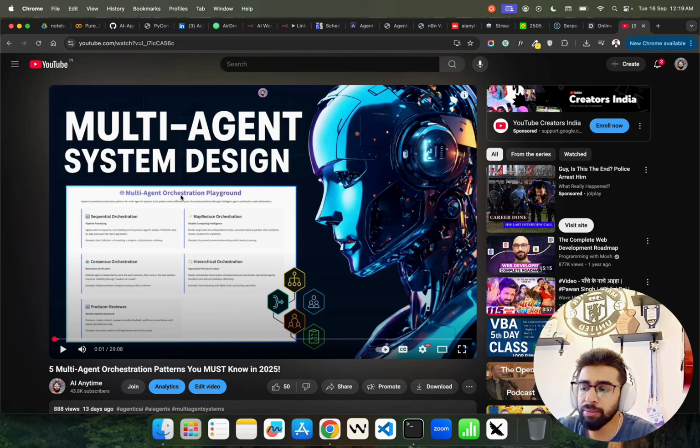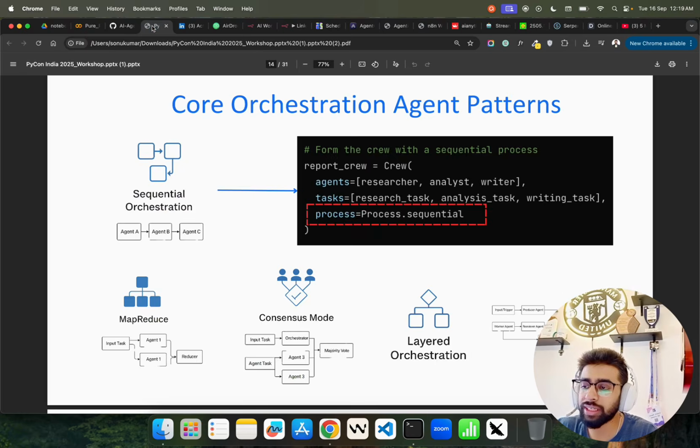Here I have created a Streamlit application that you see. It's called multi-agent orchestration playground: sequential, map reduce, hierarchical, consensus and producer reviewer. So this is the agent pattern. It's very important. We ask about it a lot in interviews lately.